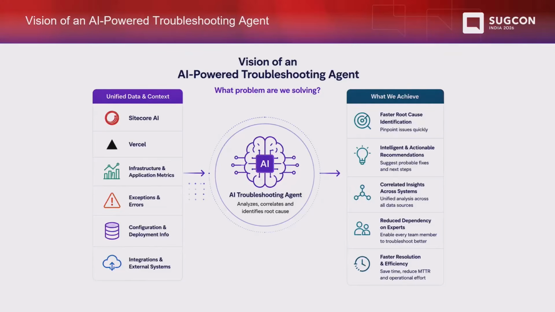We have different systems, Sitecore AI or Vercel, and any other infrastructure system. And what we are achieving is faster root cause identification, intelligent and actionable recommendations, and correlated insights. It reduces the dependency on experts, and the resolution is faster and more efficient.